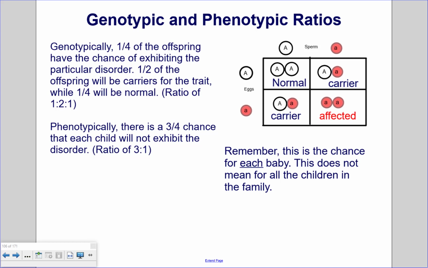Remember, this is the chance for each baby. This does not mean for all the children in the family. So if this family decides to have 4 children, it's unlikely that you'll see 1 normal, 2 carriers, and 1 affected. What's likely to happen is for each baby, it's a 25% chance that they will be affected, 50% chance that they'll be a carrier, and a 25% chance that they will be normal.